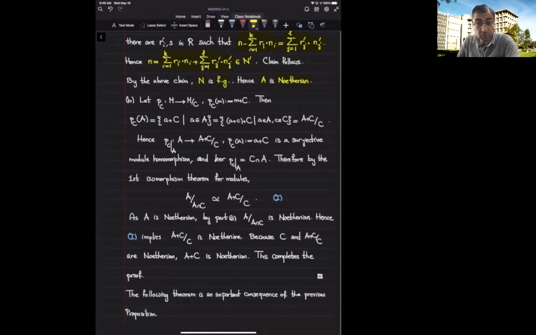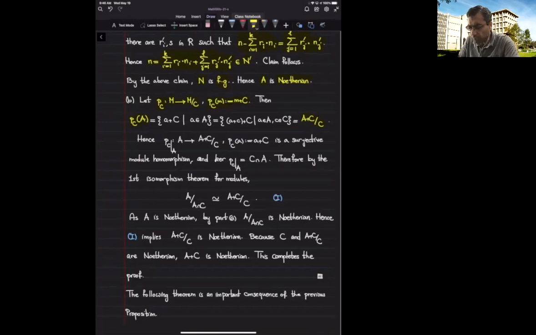So we look at the quotient map from the module M to the quotient of M by the submodule C, and we restrict it to A. When I restrict it to A, I get that the image of A is (A plus C) over C. We had this kind of discussion in part A as well.